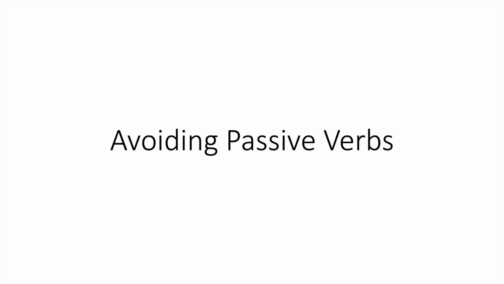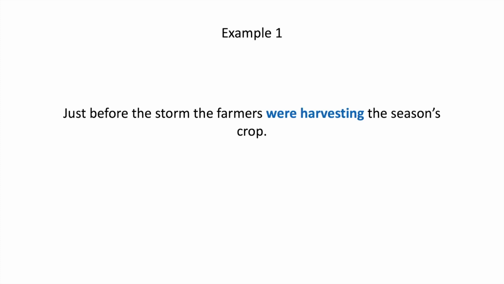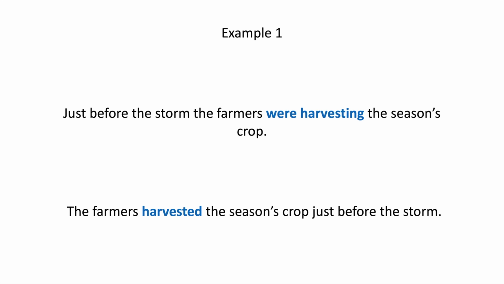Okay, let's talk about avoiding passive verbs. So what are passive verbs? Passive verbs occur when the subject undergoes the action rather than doing the action. So now let's look at some sentences. Example number 1. Just before the storm, the farmers were harvesting the season's crop. In this sentence, it is implied that the farmers are undergoing the action rather than doing it themselves. So, if we reword it, the sentence should read, "The farmers harvested the season's crop just before the storm."